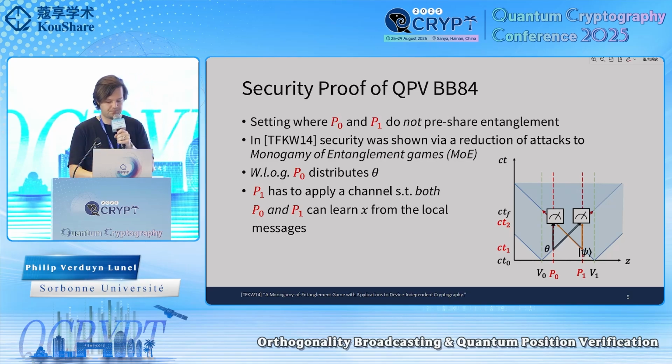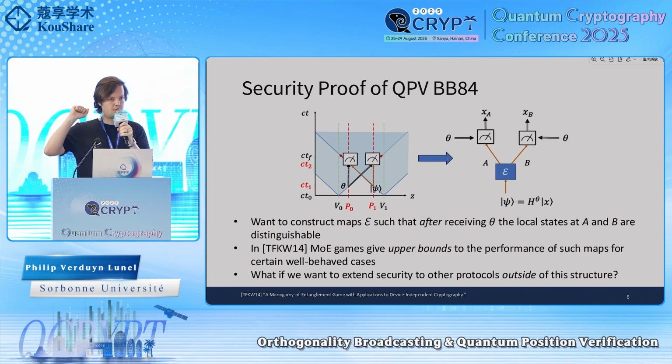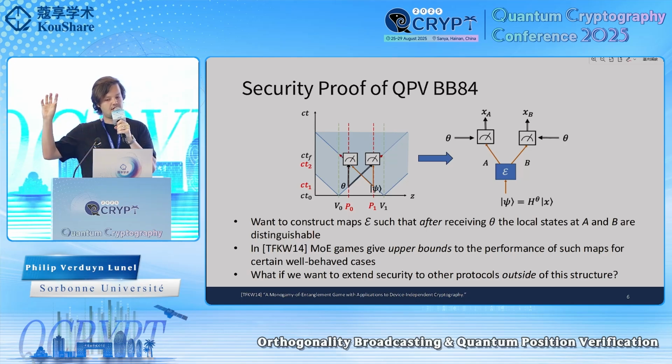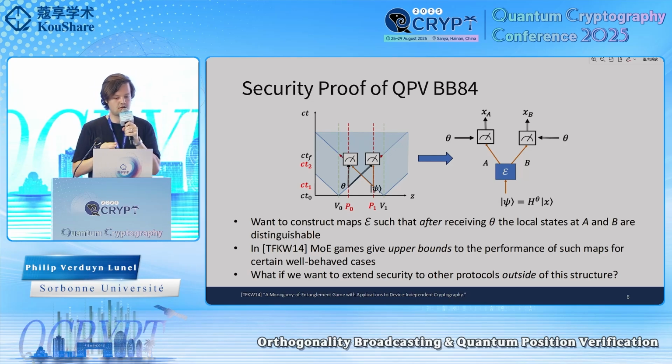And then the first security proofs for this were limitations on the power of the channel that attacker P1 can apply. And it sort of went like this. So when we zoom in on the operations that attacker P1 applies, he gets some quantum input. He's allowed to apply some map to two registers, A and B. B he's going to keep for himself, A he's going to send over. And then later on, both of these registers learn about the value of theta, so computational basis or Hadamard basis.